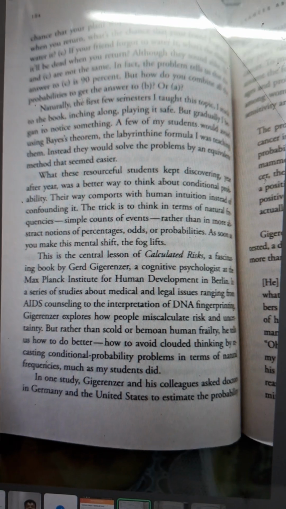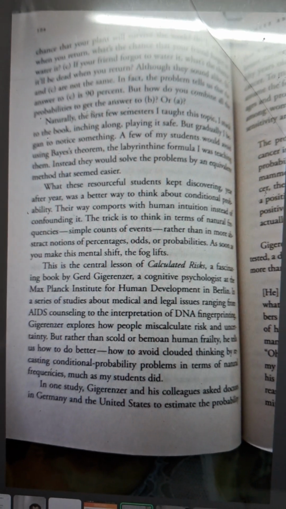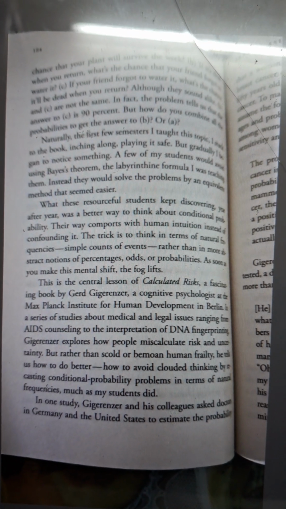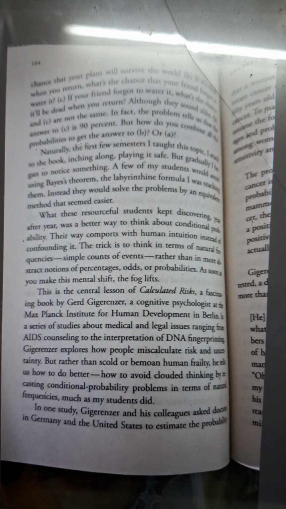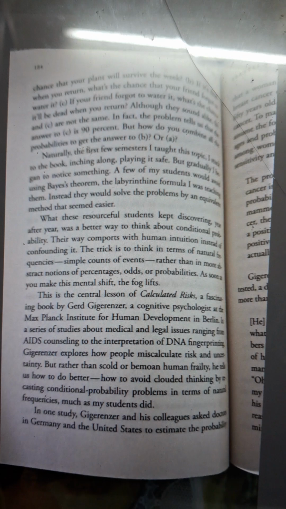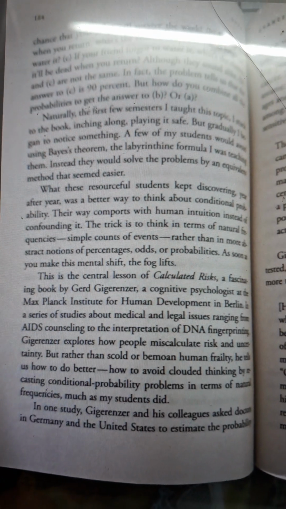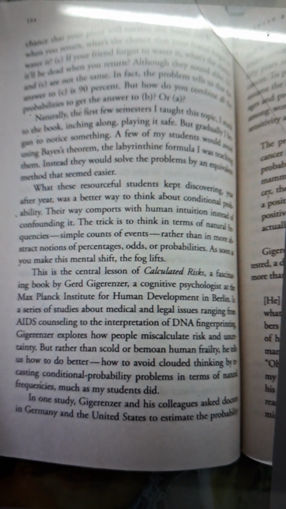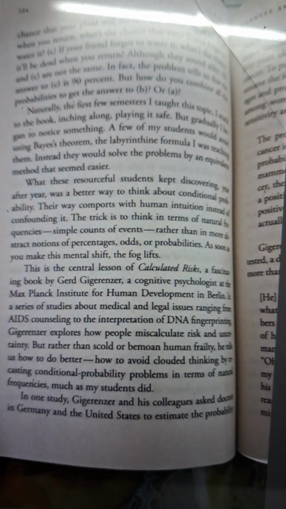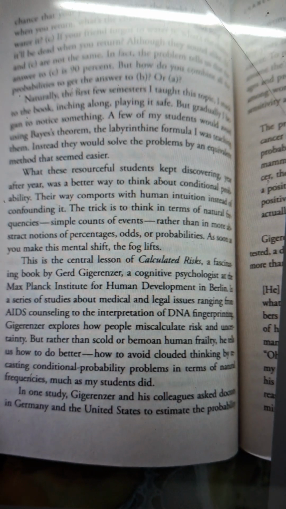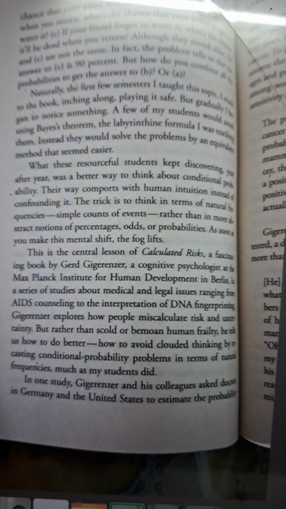See, actually, there is a book called Calculated Risk. The author is a cognitive psychologist, and he has tried to discuss the issues in interpretation of medical tests. And he explores how people miscalculate risk and uncertainty. But rather than scold or bemoan human frailty, he tells us how to do better, how to avoid cloudy thinking by recasting conditional probability problems in terms of natural frequencies.